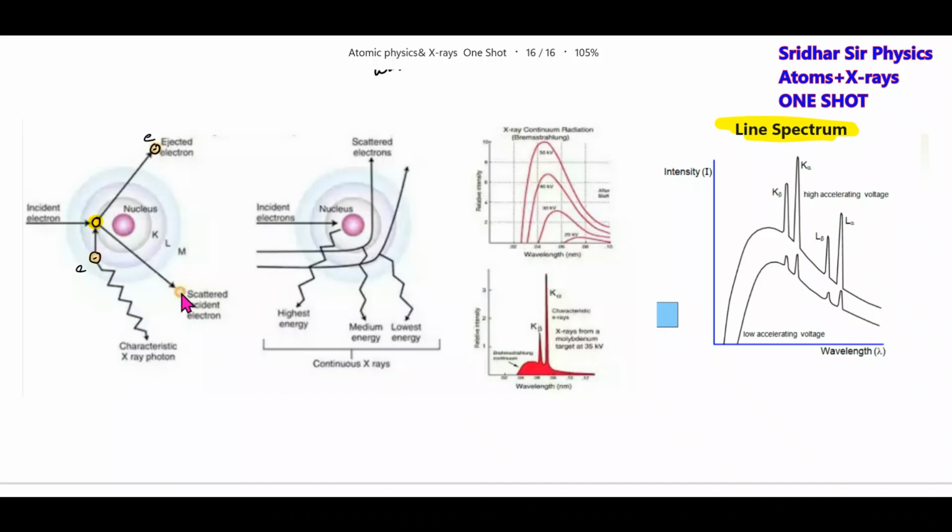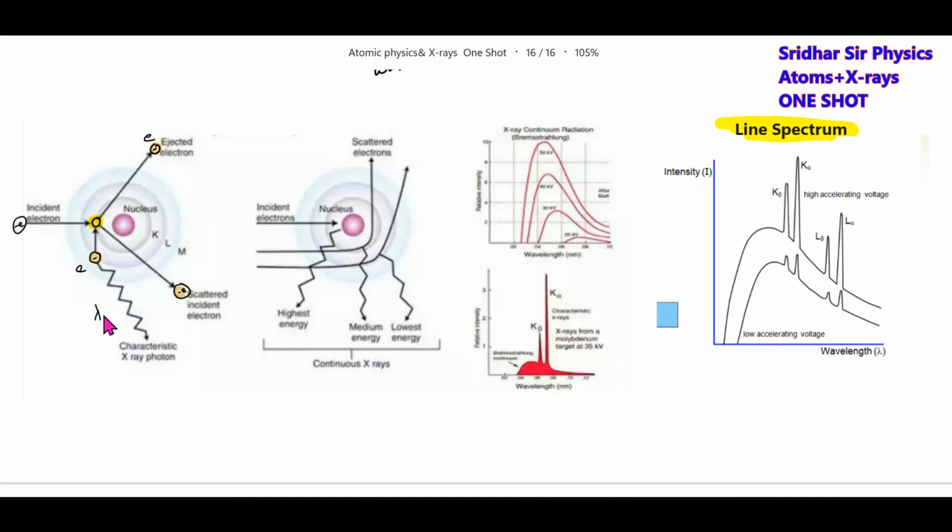This is the ejected electron, and this is the scattered electron. That means the fast moving electron comes and collides with the electron in the innermost shell, the K shell, and creates a vacancy. This is ejected. The vacancy created will be filled by an outer orbit electron, so here we'll get a photon.